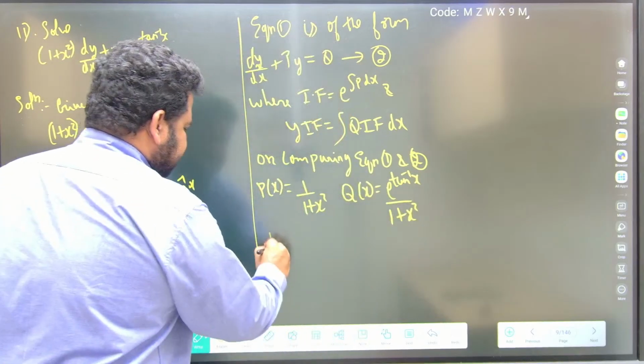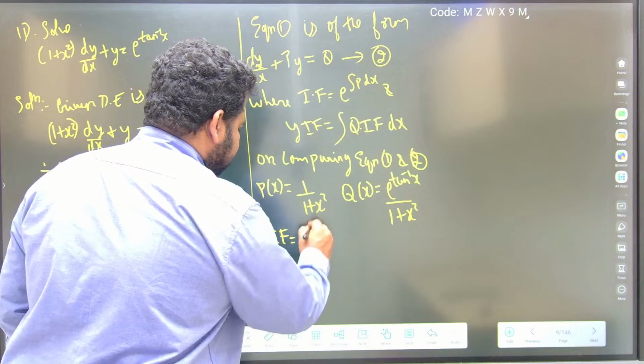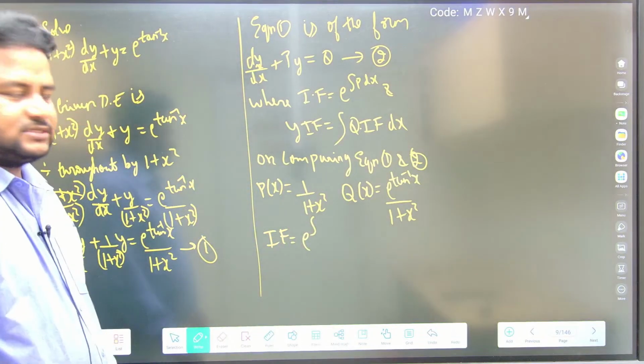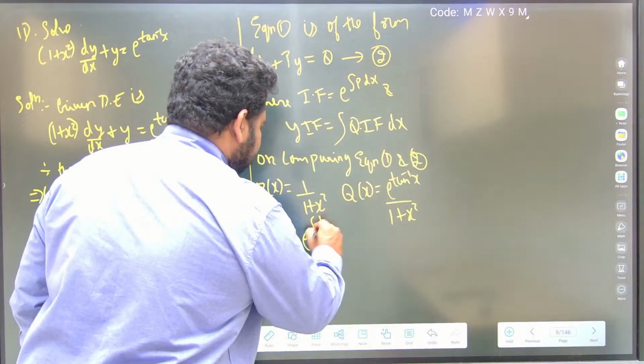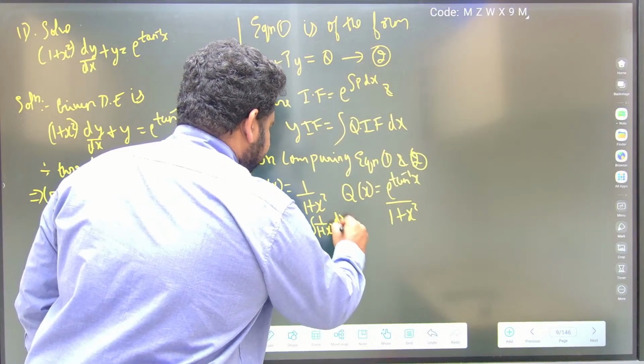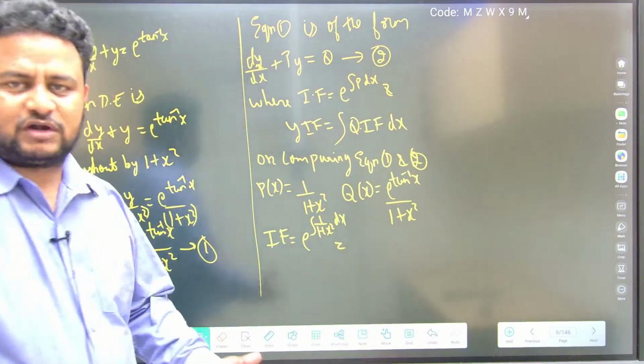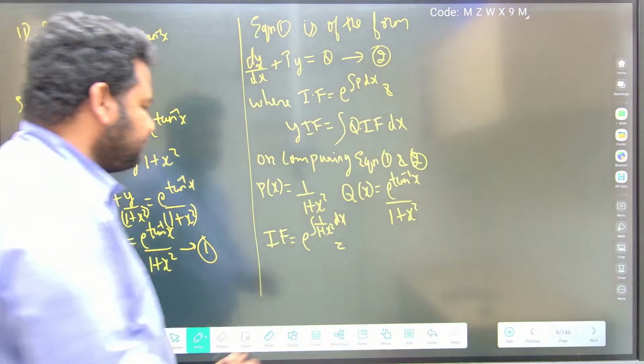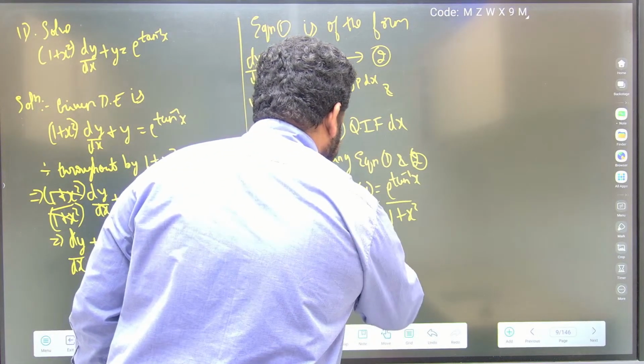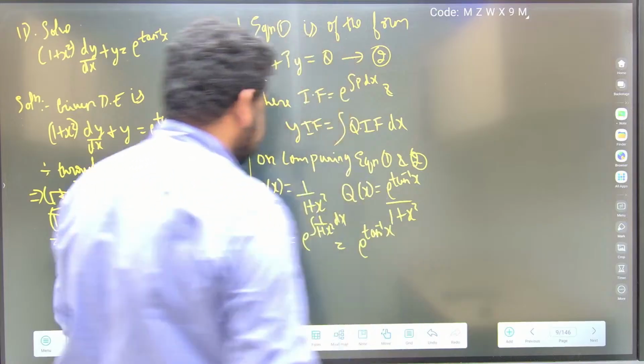Now integrating factor is equal to e power integral of p dx. Correct? Now p is 1 by 1 plus x square dx. Integral of 1 by 1 plus x square is tan inverse of x. So this will become e power tan inverse of x. This is what it would become.